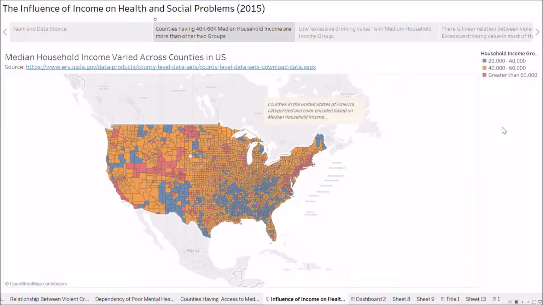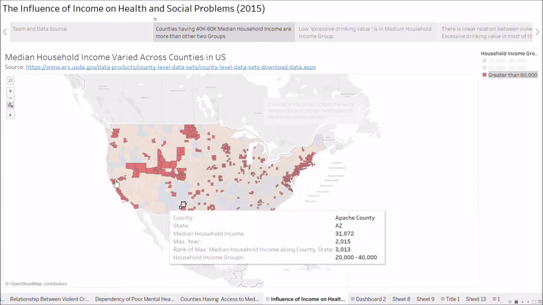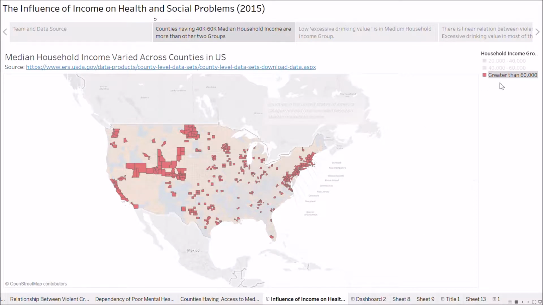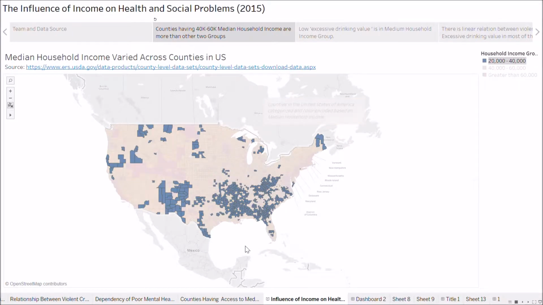Based on the visualization, we see counties with the highest income to be concentrated in the eastern and western coastal regions. In addition, we also see the pattern originating towards the northwest region. We also see the counties with the lowest income to be concentrated in the regions of Southern America.